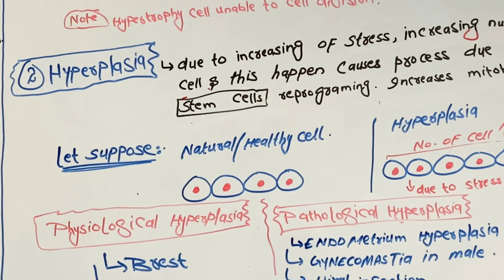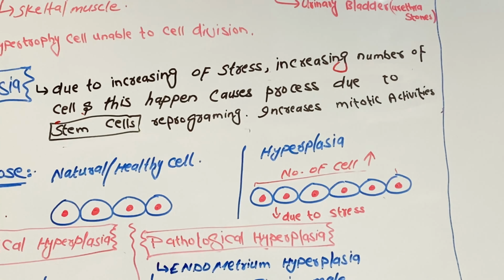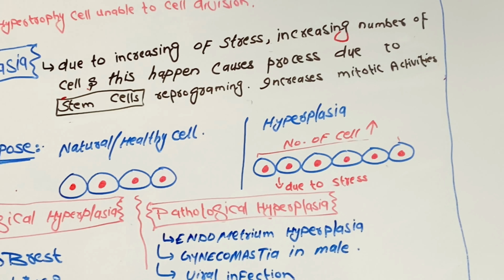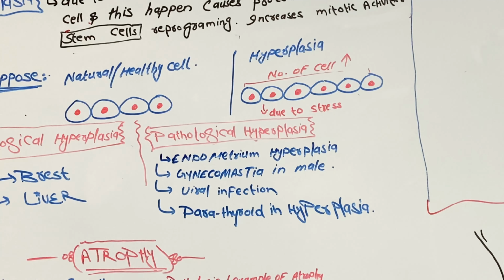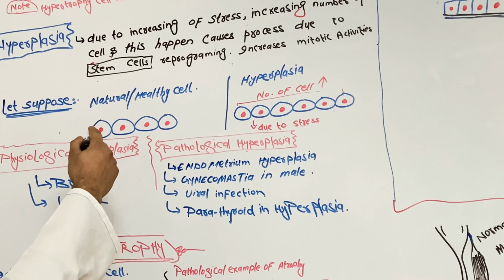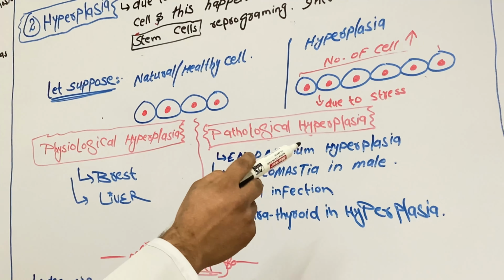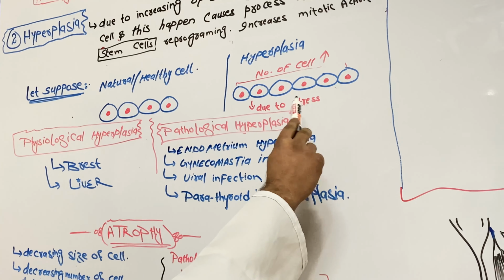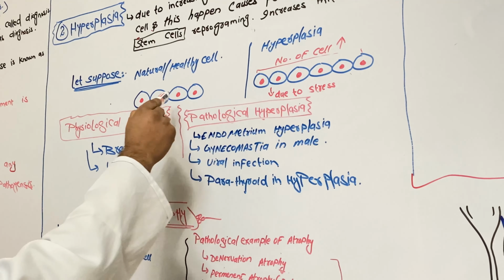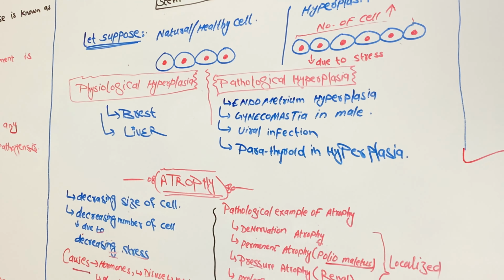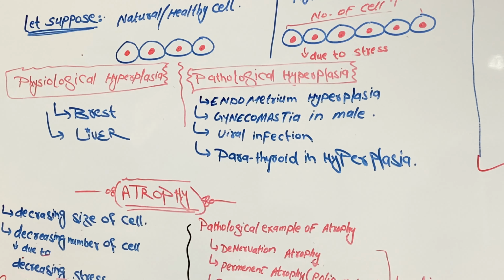And the next topic, hyperplasia. Due to increasing stress, the number of cells increases. This happens due to stem cell reprogramming, increasing mitotic activity, translation, transcription, etc. Let's suppose this is a healthy cell. When hyperplasia occurs, with increased stress the number of cells also increases. This is the diagram related to hyperplasia, and this is a healthy cell.